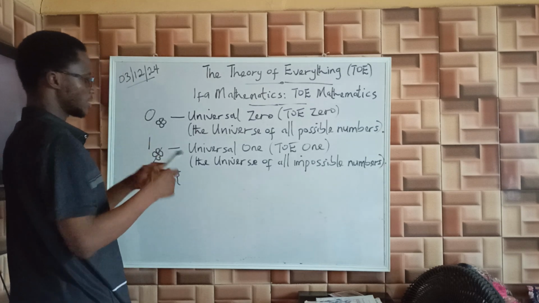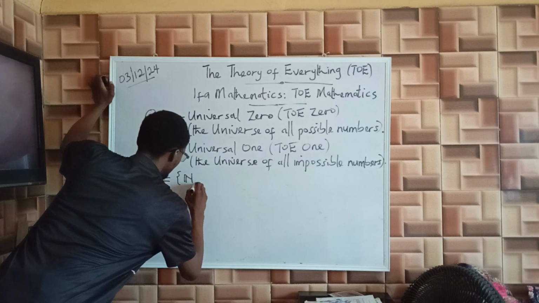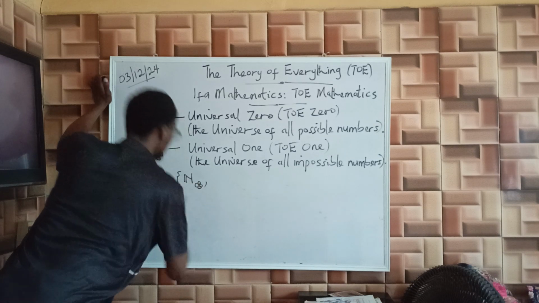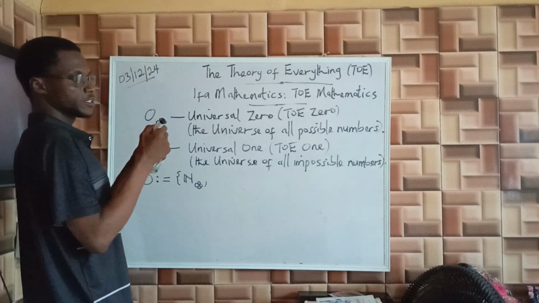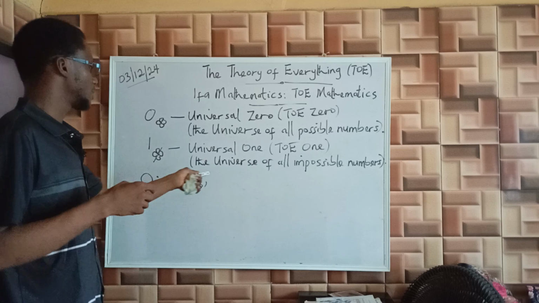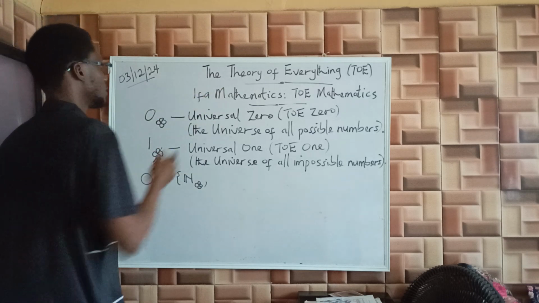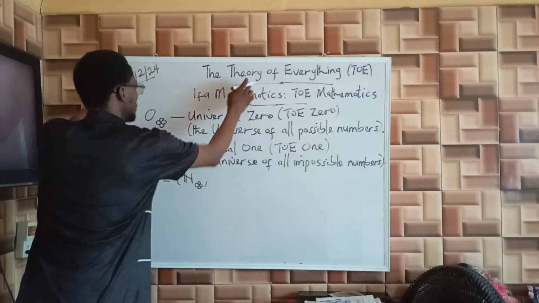So this is how we came about this set. If you apply this theorem, this is the Ifa master theorem, or the theory theorem in Ifa mathematics, which I examined in the paper.